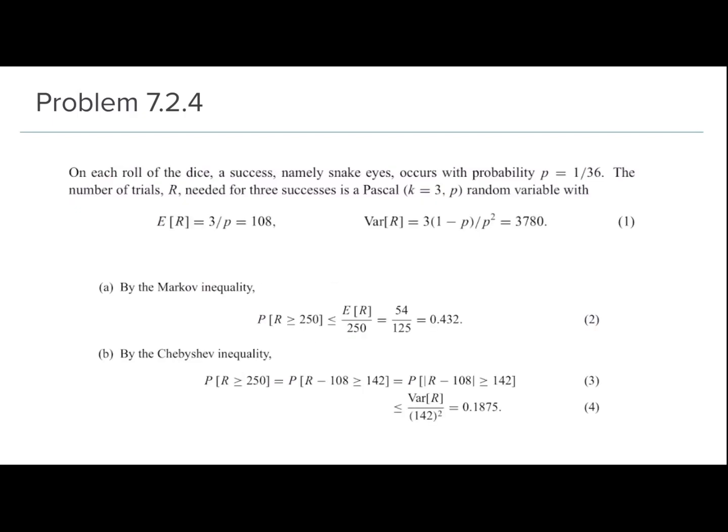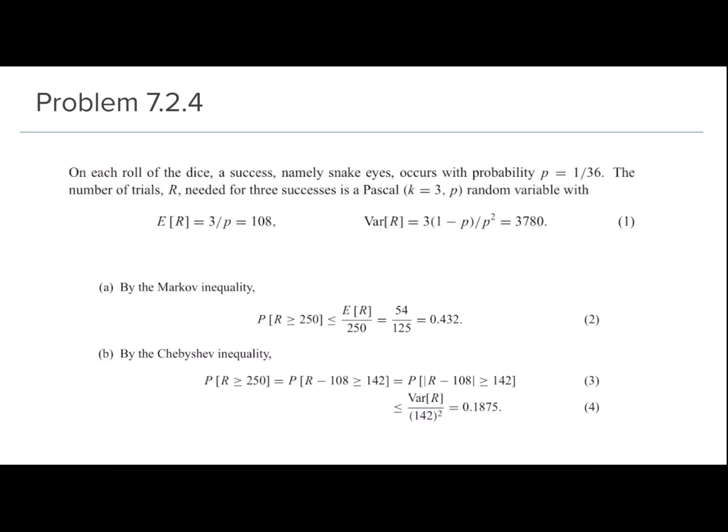So for the A part, it's pretty straightforward. P of R greater than or equal to c is less than or equal to E of R over c, which is the Markov inequality. So we simply have to replace the values, and P of R greater than or equal to 250 would be less than or equal to E of R over 250, which is equal to 108 over 250, which turns out to be equal to 0.432.